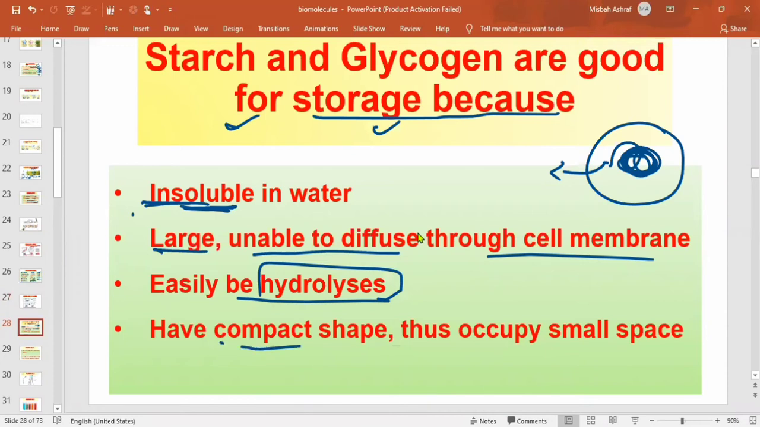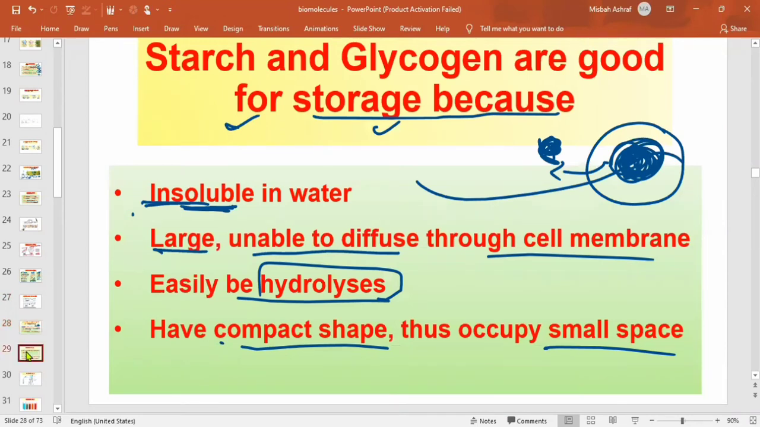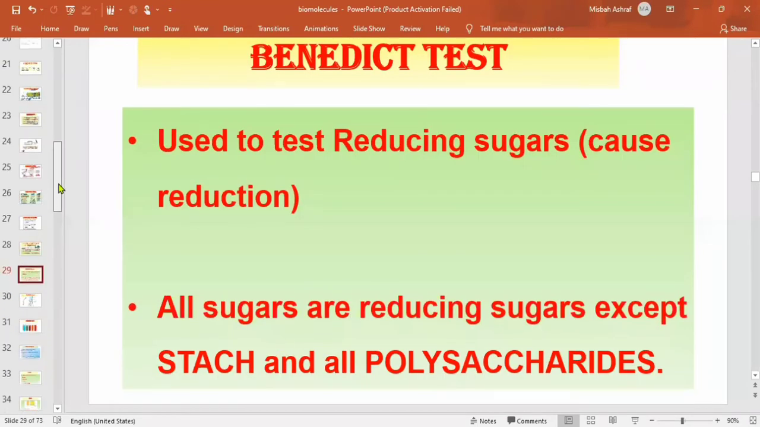Then they have a compact shape, so they will occupy a small space, like here I have drawn. They are larger molecules, but they can form a compact or smaller structure which can fit into any smaller size.